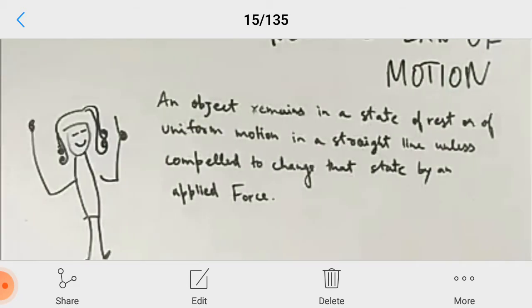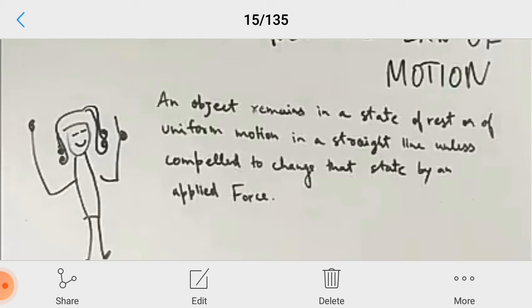Next slide, you see it's the definition of the first law of Newton. In this chapter we shall learn about Newton's laws, that is the first law. So what's the definition? It is written, you see, an object remains in a state of rest or of uniform motion in a straight line unless compelled to change that state by an applied force. So unless and until you apply an external force, there will not be any change.